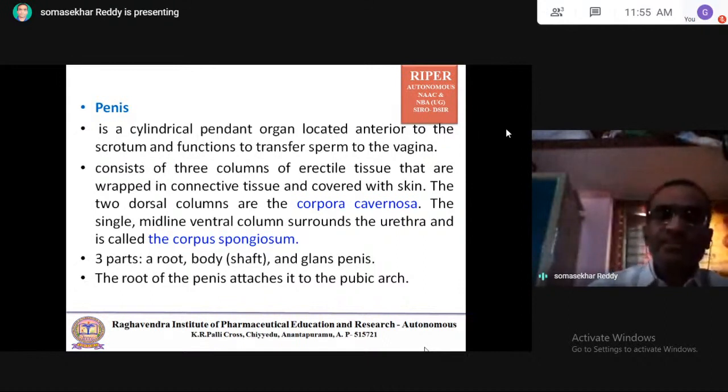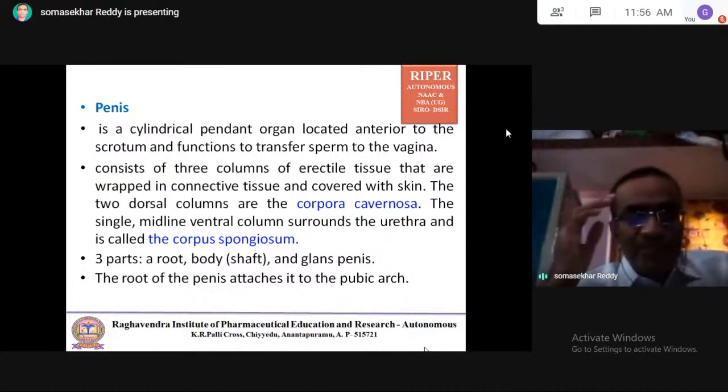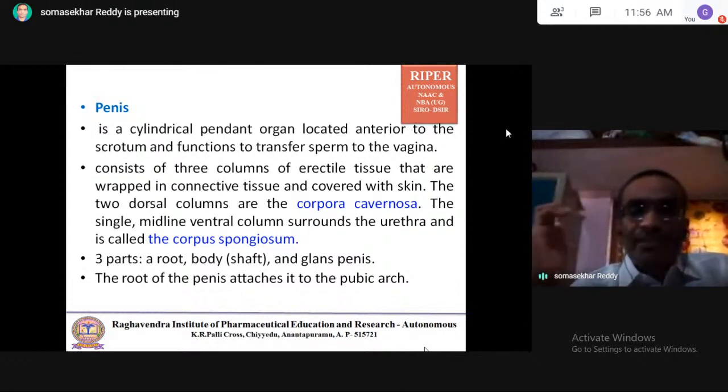It consists of three columns of erectile tissue that are wrapped in connective tissue and covered with skin.